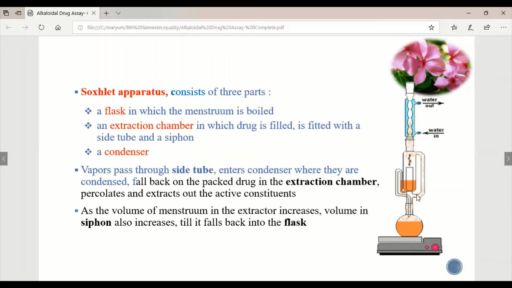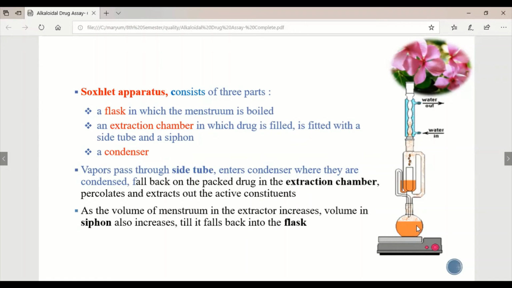The hot vapors of the menstruum pass up and go toward the drug, and from this the drug gets extracted. The menstruum then flows out through this tube and back into the flask. So the menstruum with alkaloidal content is there in the flask. The extraction chamber in which the drug is filled is fitted with a tube and a siphon. The siphon carries the extract with the alkaloidal content back into the flask.